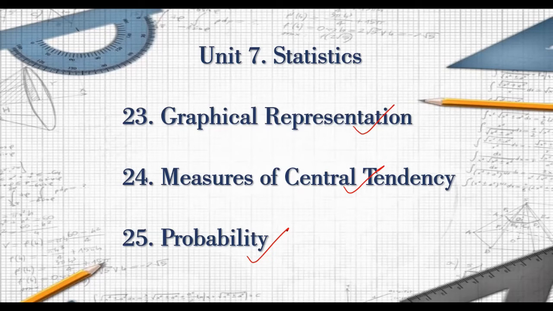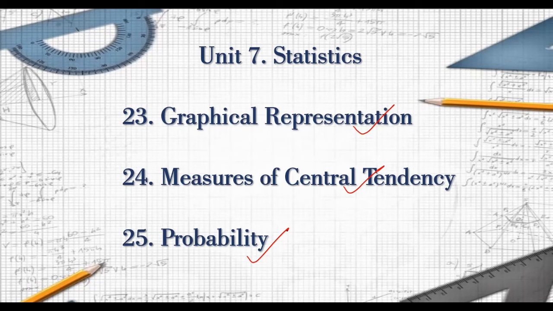You can score marks entirely on that, even if you are 70% prepared, averagely prepared with the subject, right? So graphical representation, very interesting, fully there. Measures of central tendency, beautiful chapter wherein we are dealing with mean, mode and median calculations of the data. Probability, one of the easiest chapters that we can have, right? All the three chapters are kept as they are, right?